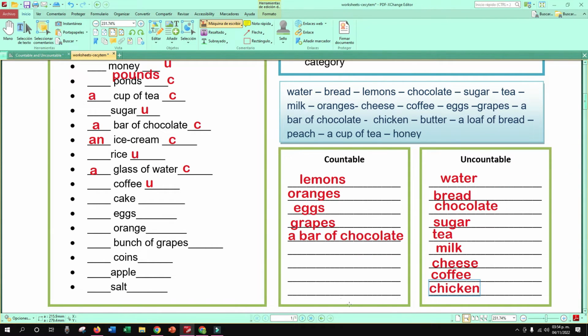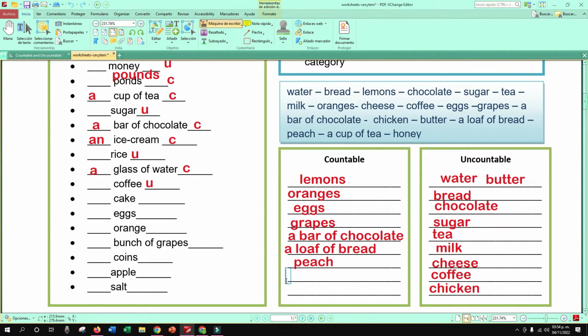Butter, countable or uncountable? Mantequilla. Uncountable. Excellent. Yes, a loaf of bread. In this case, that will be countable, right? Una barra de pan, right? Of bread. Peach, that is countable.